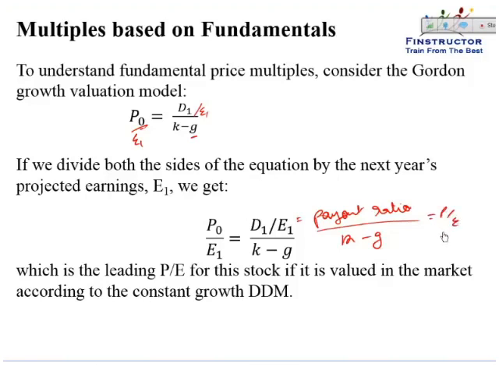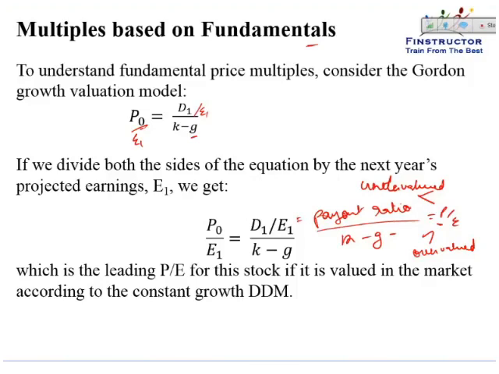If the actual price to earnings multiple at which the stock is trading is greater than this, then we will say the stock is overvalued. If the actual price earnings multiple is lesser than this fair price earnings multiple, then we will say that the stock is undervalued. This is how we can compute multiples based on fundamentals.